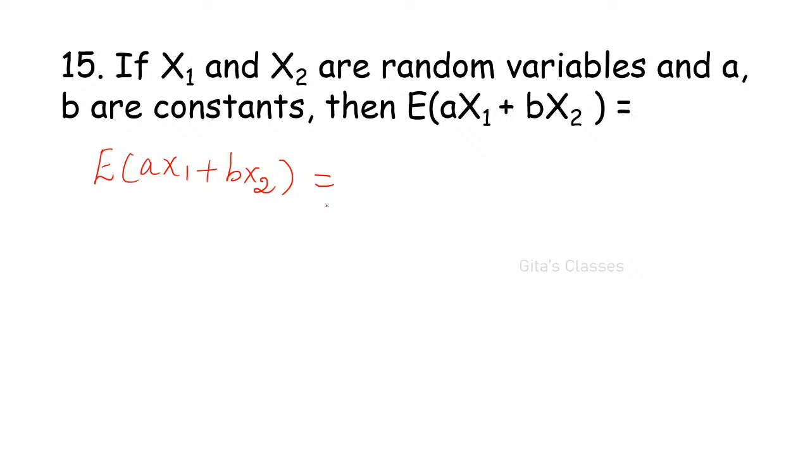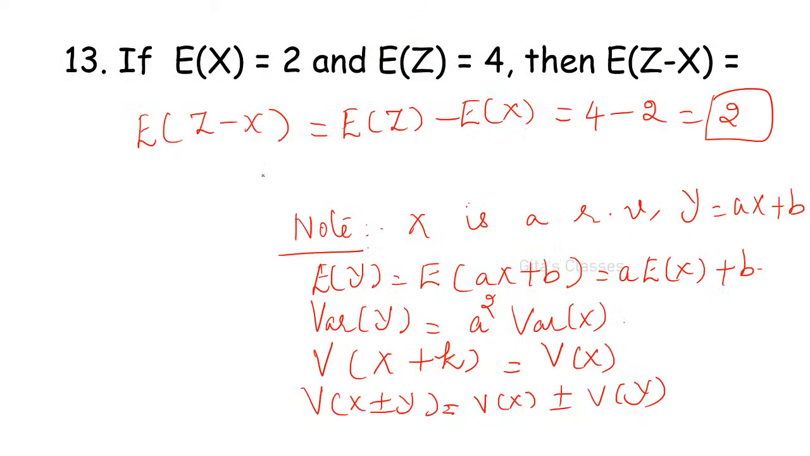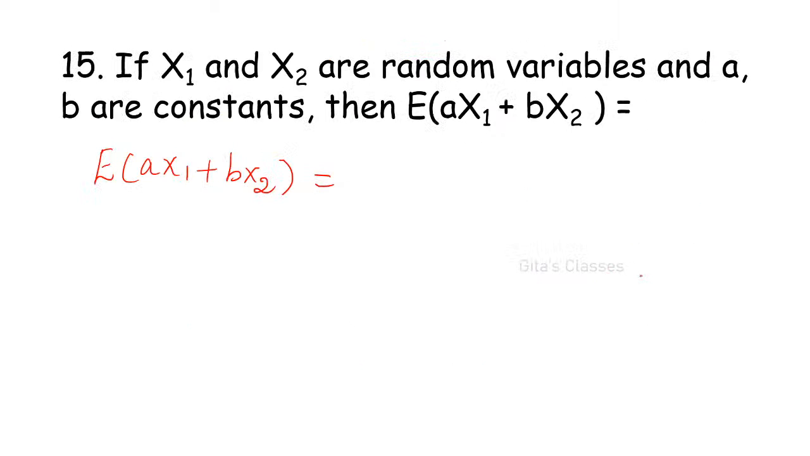E of ax1 plus bx2 is equal to... No, Kirtika, a should be taken out. Just now I have told you, E of y is equal to E of ax plus b means a should be taken outside. Constant should be taken outside. So a into E of x1. Actually, E of a into x1 you will write, but a you have to take it outside. So a into E of x1, because a is a constant.